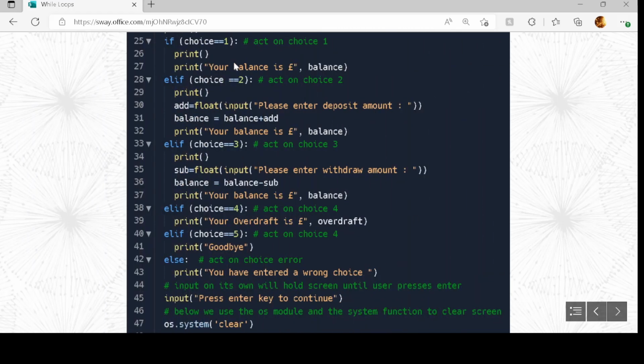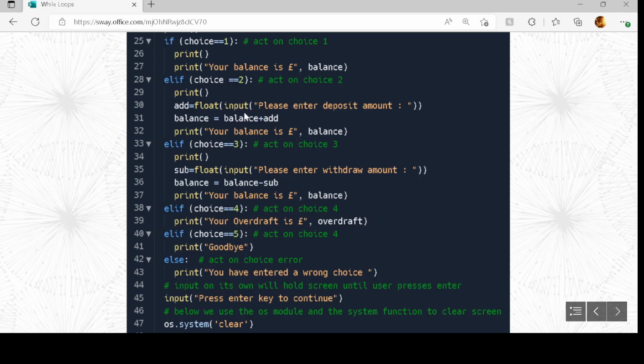Then we have got our whole series of if statements and elif. So if they choose number 1, we print out the balance. So the balance is balance. Balance was set up at the top of the screen. If they choose option 2, we find out how much they want to deposit.